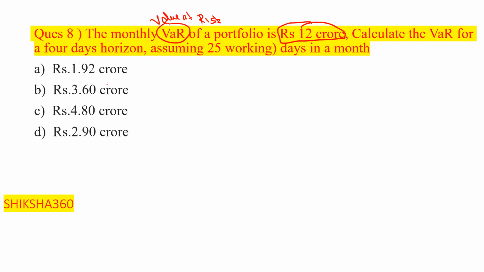Calculate the value at risk for a 4 days horizon, assuming 25 working days in a month. So here they have given the monthly value at risk of a portfolio as 12 crore.